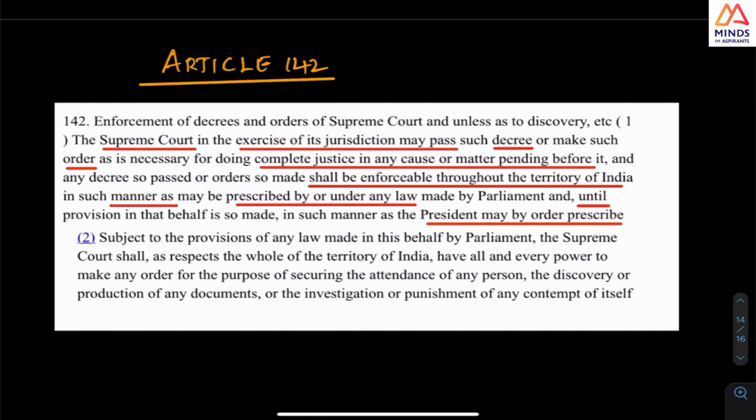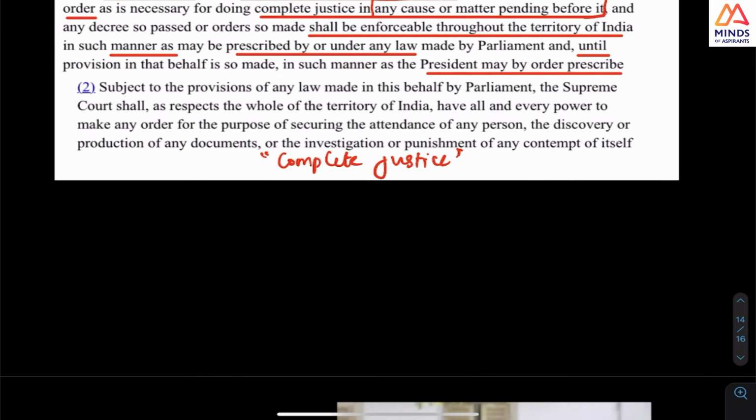What is Article 142? The Supreme Court can exercise its jurisdiction and pass an order or decree under any cause or matter pending before it, for providing complete justice. So this is the article they used, and hence Perarivalan was released yesterday.